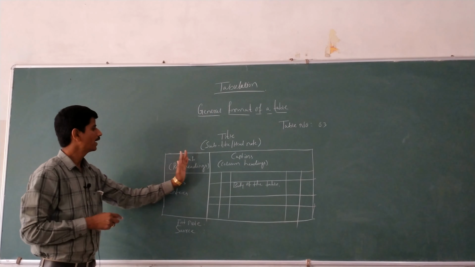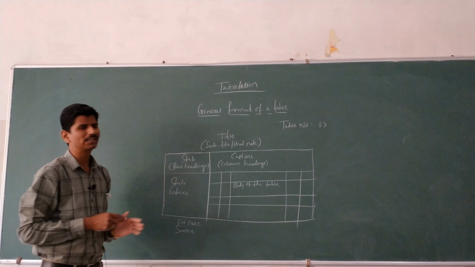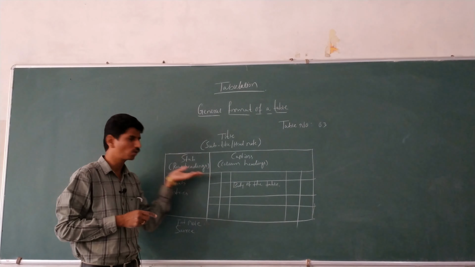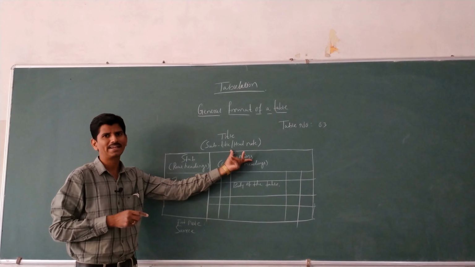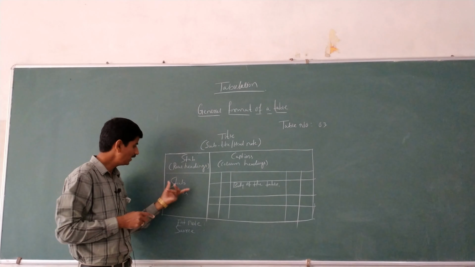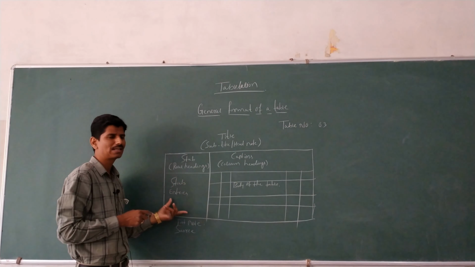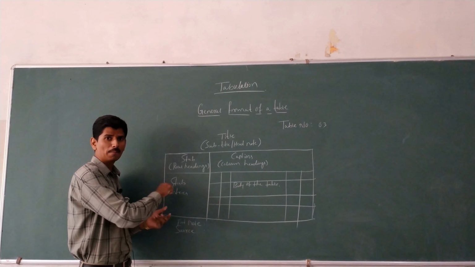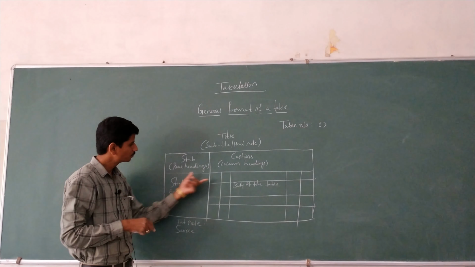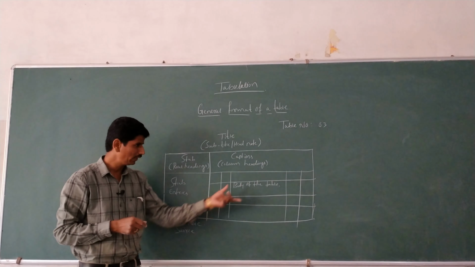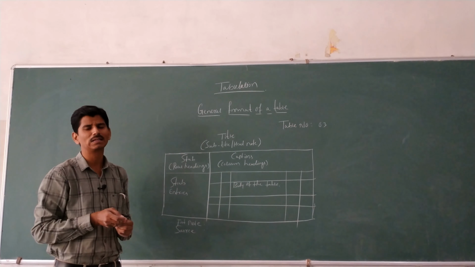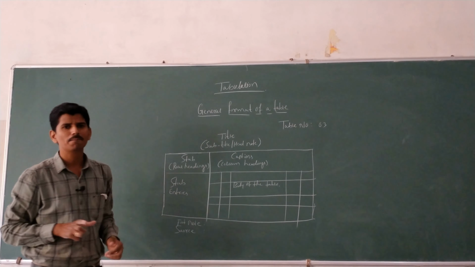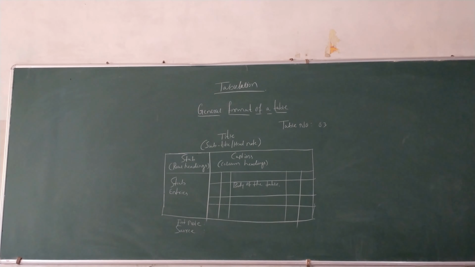The next, here stubs and caption. What is stub? The row heading is said to be stub, and column heading is said to be caption. Here under the stub you have to write stub entries, that is the rows: first row, second row, and third row. The next is the body of the table. The body of the table contains the numerical data. The table should be well balanced.